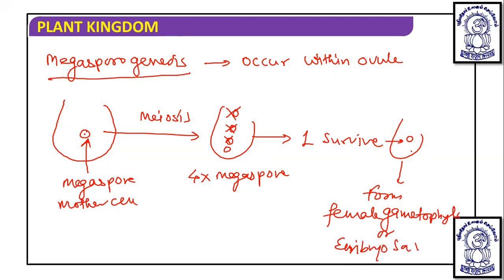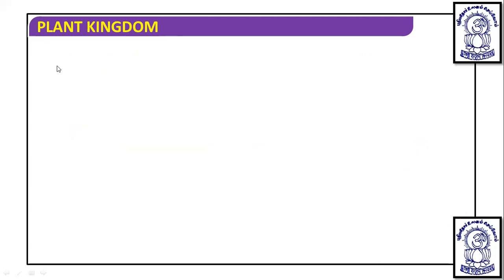So how this particularly forms an embryo sac, that is megagametogenesis. So let's talk about megagametogenesis. In megagametogenesis what happens?